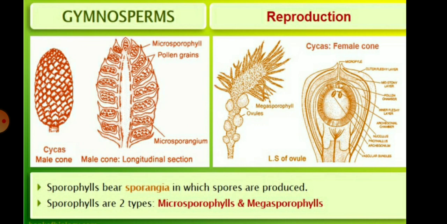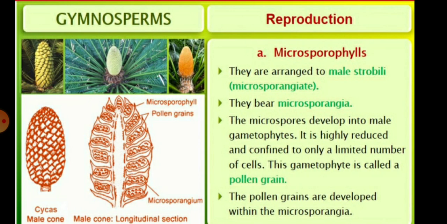The microsporophylls you can see in this picture, which is the male cone, and the female cone has the megasporophylls. So, children, the microsporophylls are arranged in the male strobili, or we can say microsporangiate. They bear microsporangia, and the microspores develop into the male gametophytes. It is highly reduced and confined to only a limited number of cells. This gametophyte is called a pollen grain, and the pollen grains are developed within the microsporangia.